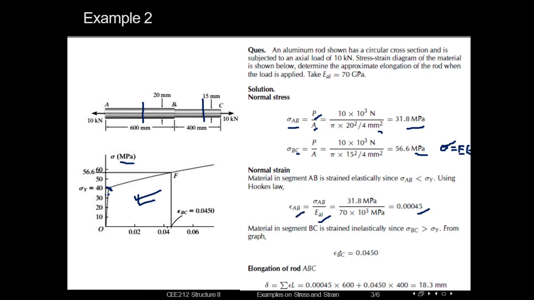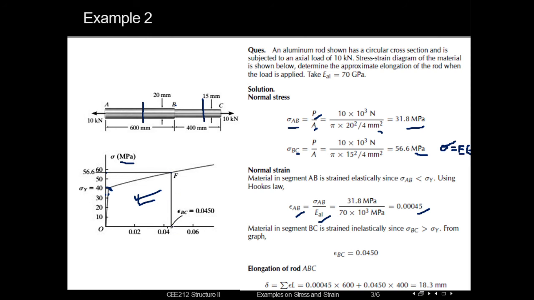Similarly, comparing with the diagram, we can see that in segment BC the compressive stress is 56.6. So 56.6 is around this portion, so it will intersect the diagram at this point. That means it has already crossed the elastic limit. So from here, using the diagram, we will be calculating the strain.